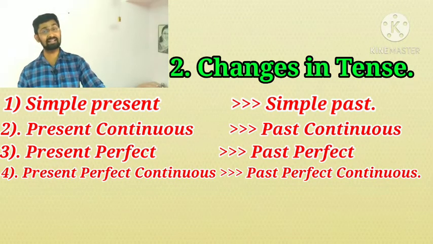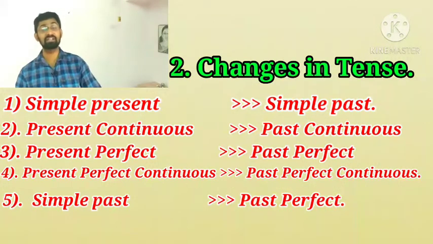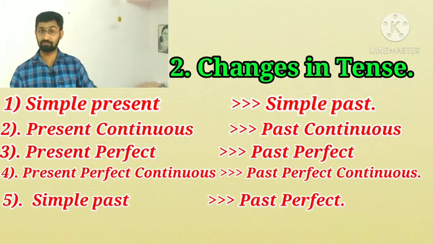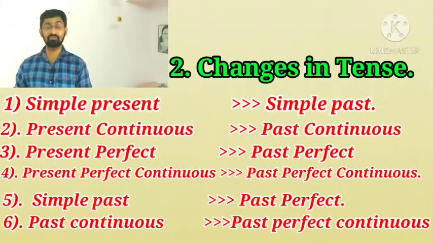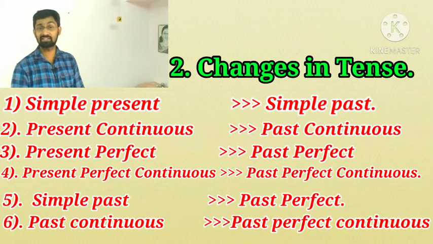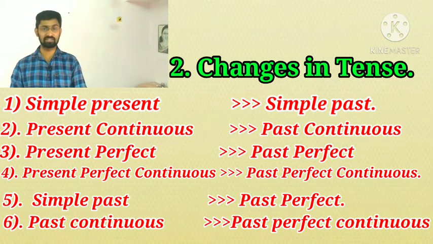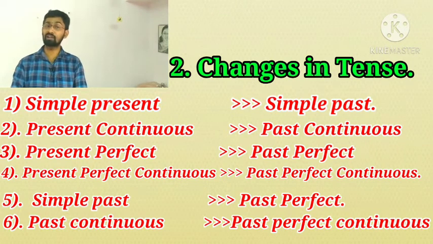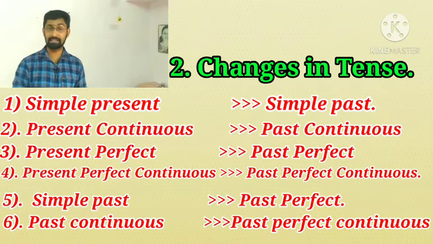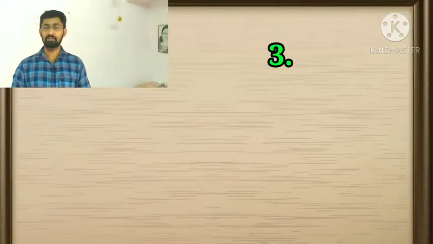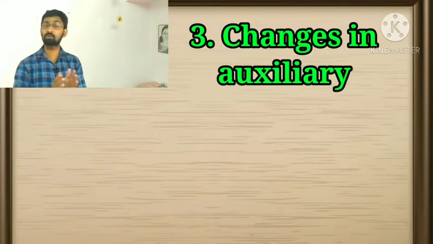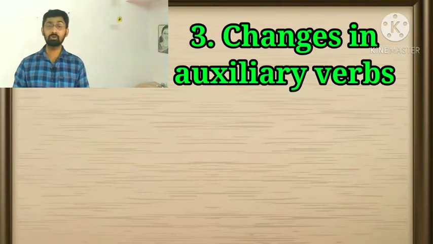Then, if the given sentence is simple past, we need to convert it into past perfect. And if the given sentence is past continuous tense, we need to convert it into past perfect continuous tense. So guys, before converting direct speech into indirect speech, we need to remember the changes in tense.